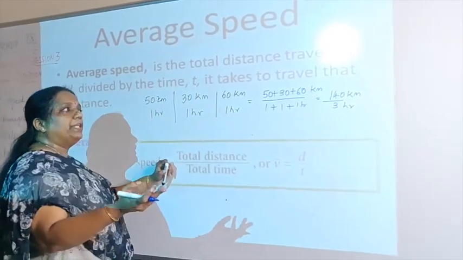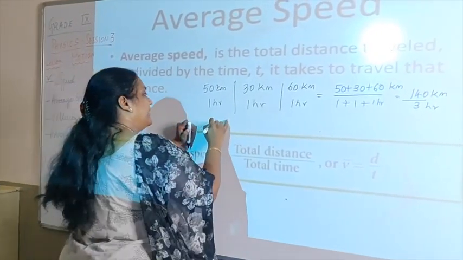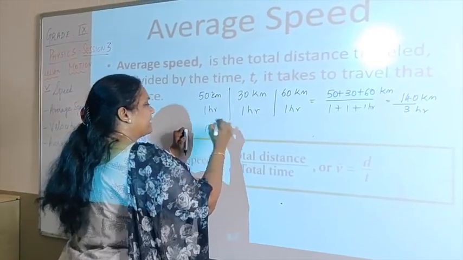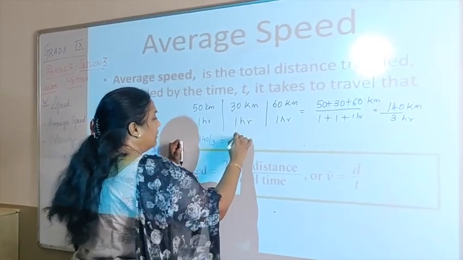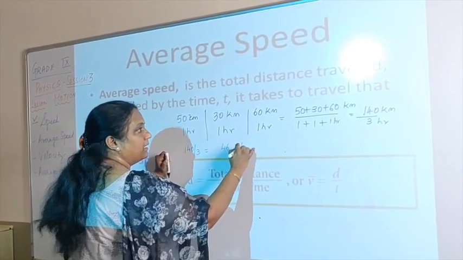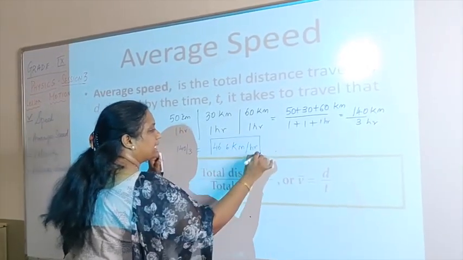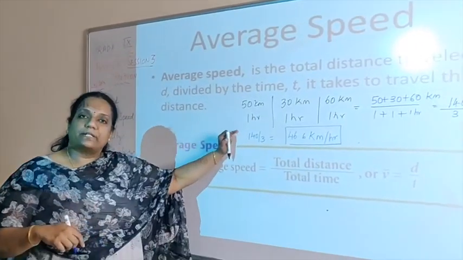So, what is 140 by 3? Whatever is the value, 140 divided by 3 will roughly work out to 46.6 kilometers per hour. So, this was the average speed of the travel, right?